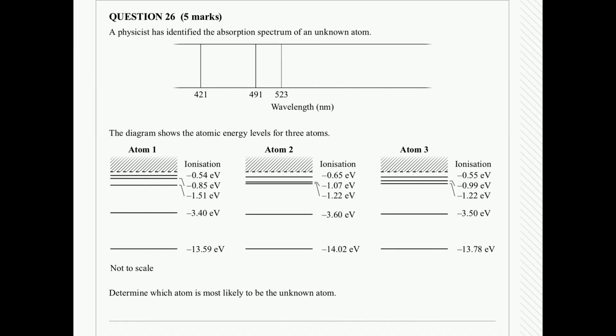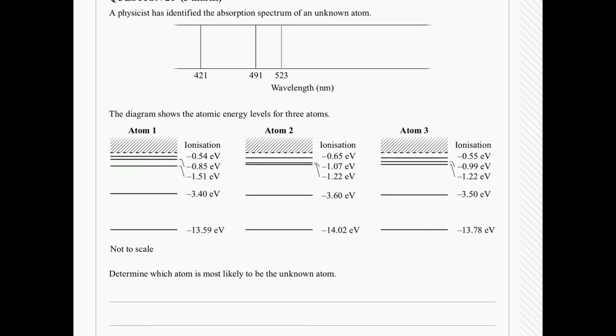All right, so the final question for paper 1 is question 26. A physicist has identified the absorption spectrum of an unknown atom. So when we're looking at the absorption spectrum, we are looking at different wavelengths of light for an unknown atom. The diagram shows the atomic energy levels for 3 different atoms: atom 1, atom 2, and 3. There are different energy levels for each different atom. Determine which atom is most likely to be the unknown atom.